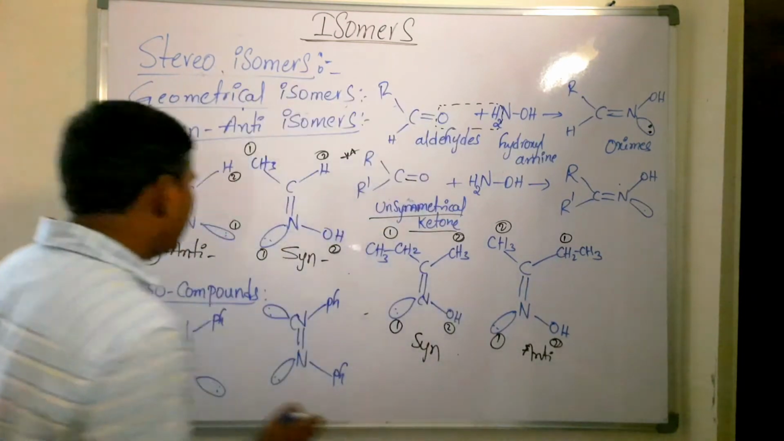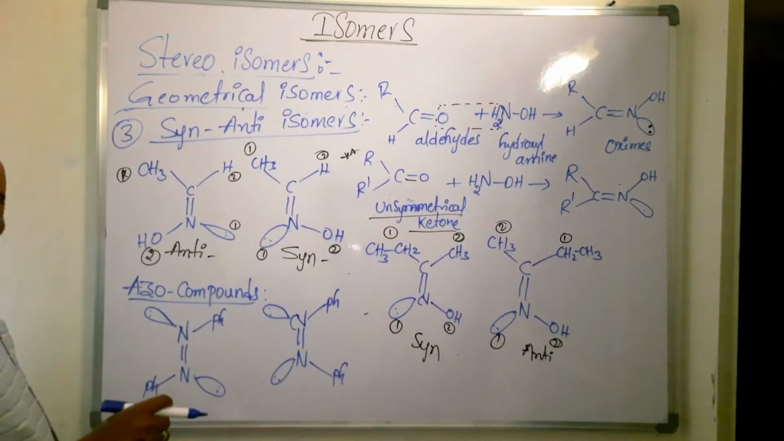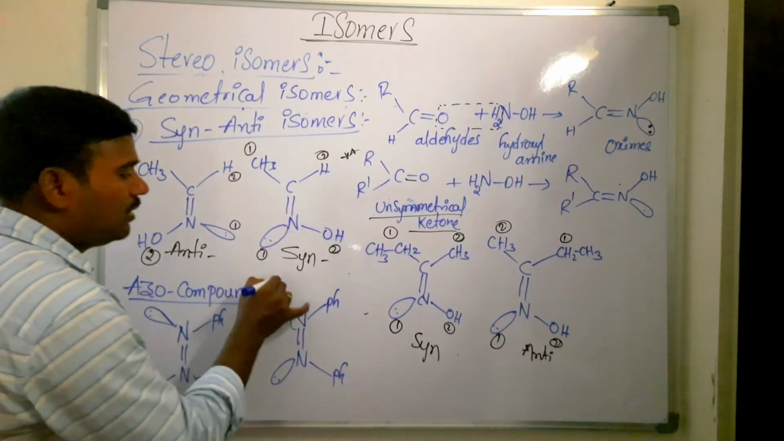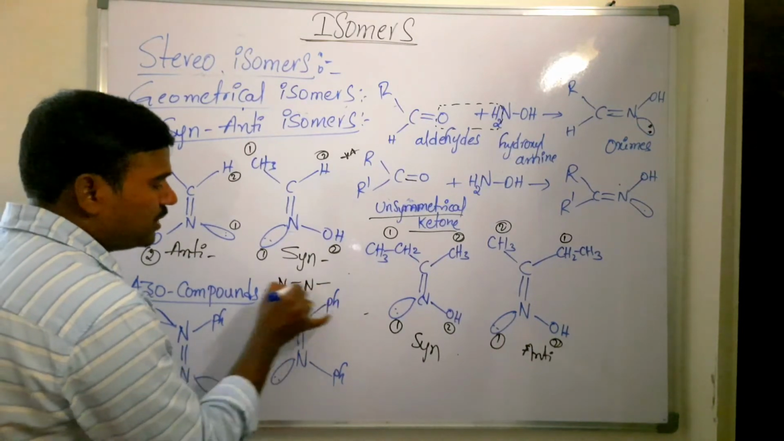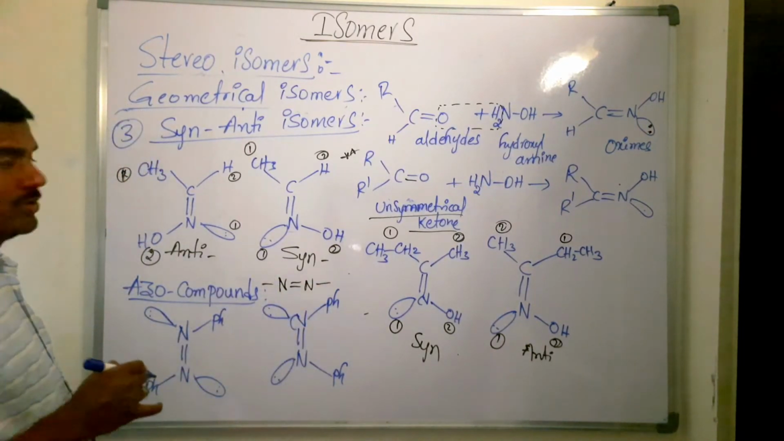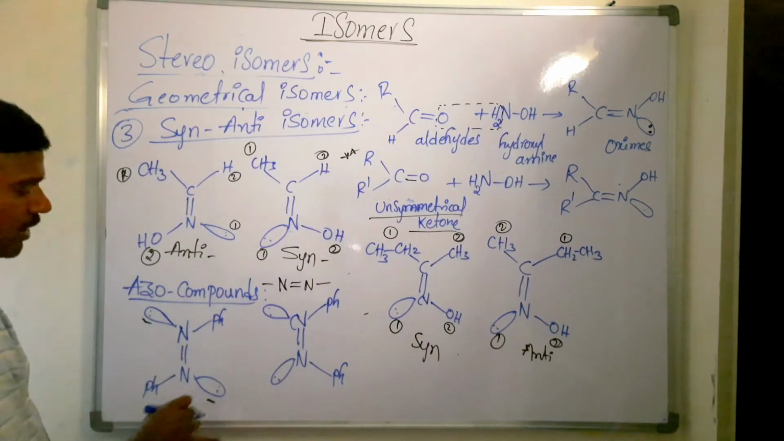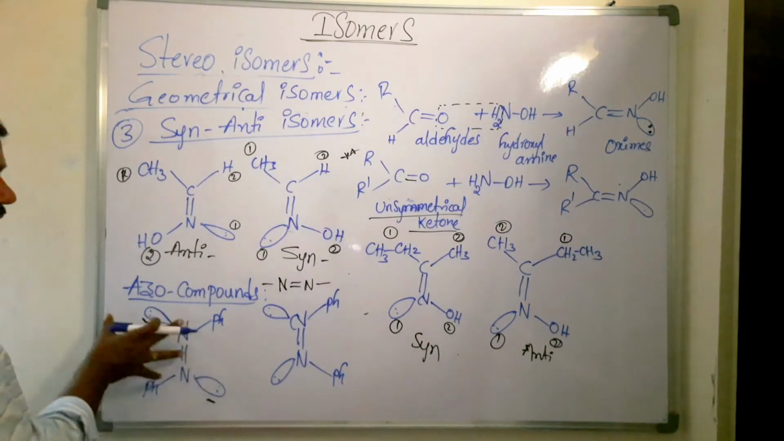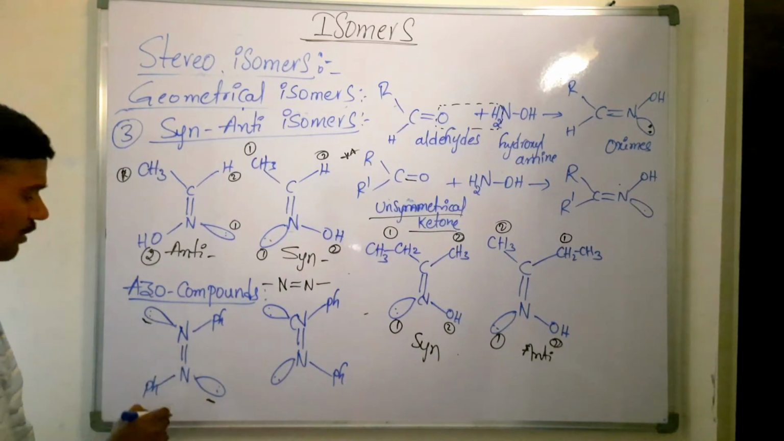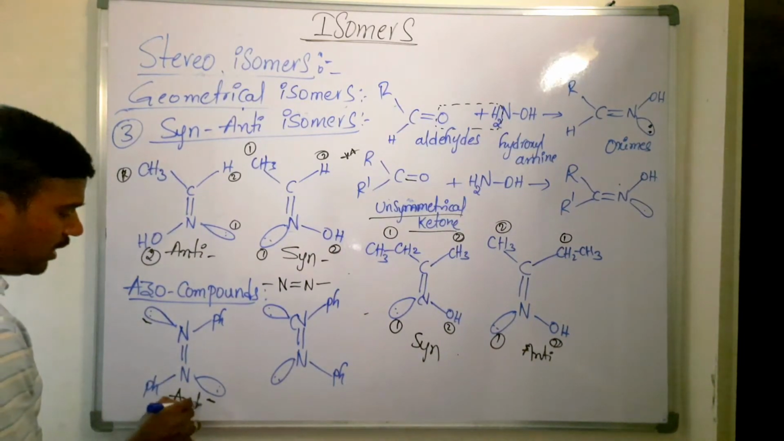Is that clear? Now in the case of azo compounds, compounds with N double bond N are said to be azo compounds. So in this case, azo compound with reference to this lone pair of electrons, if the lone pairs of electrons are on the opposite side of the double bond, then it is called anti isomer.